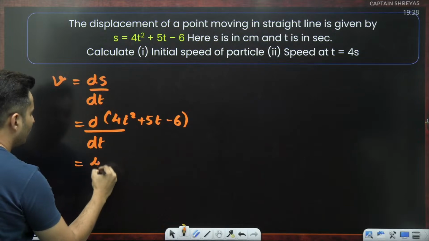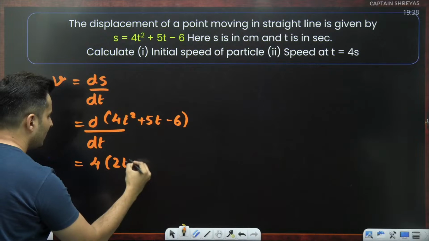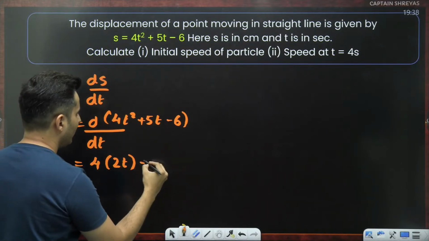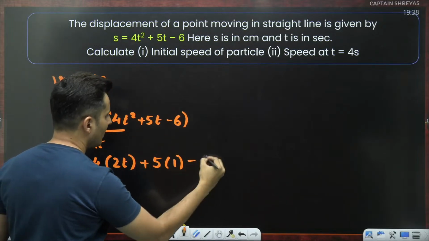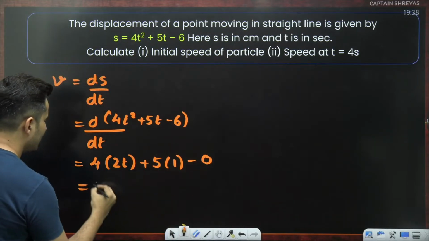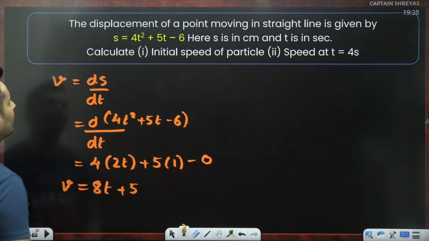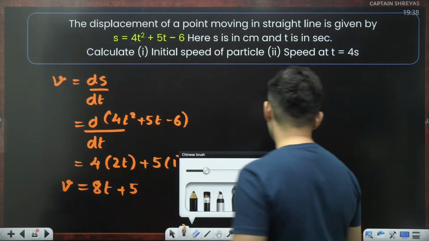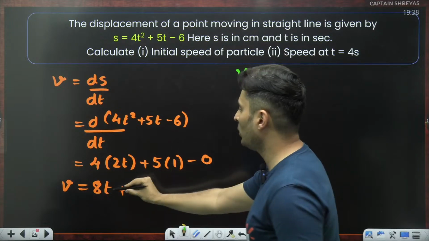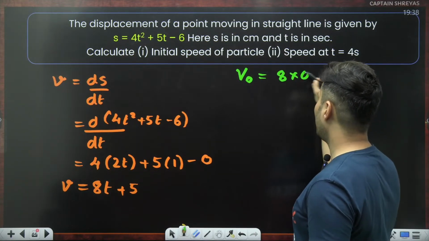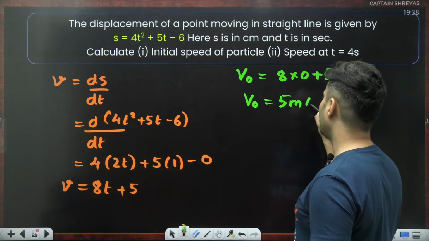What is the derivative of 4t square? 4 is a constant, bring it outside. T square's derivative is 2 into t raised to 1 plus 5 is a constant. T's derivative is just 1. Constant's derivative is 0. So hence it will just become 8t plus 5. That is your velocity. The question is, find the velocity at two different places. Initial speed. So initial means put time as 0. So 8 multiplied by 0 plus 5. So the initial velocity will be 5 meters per second.